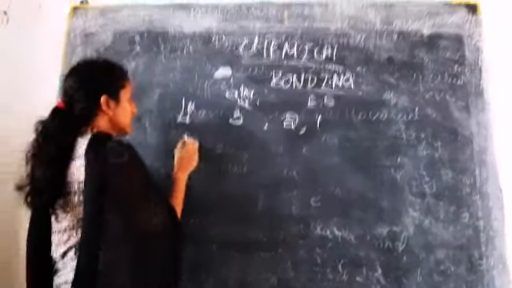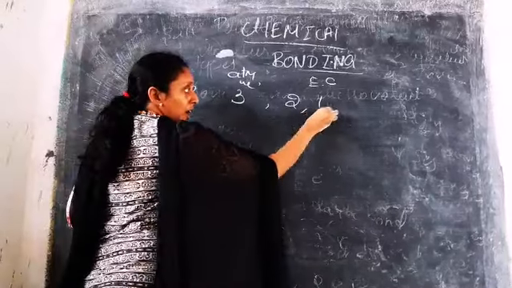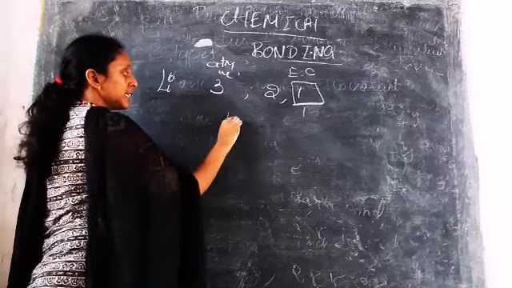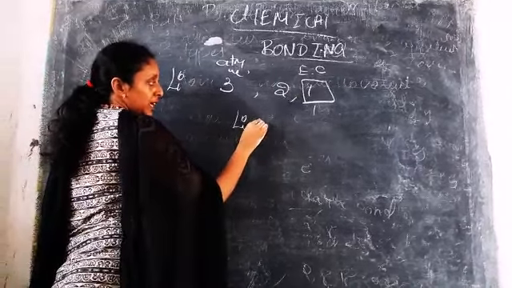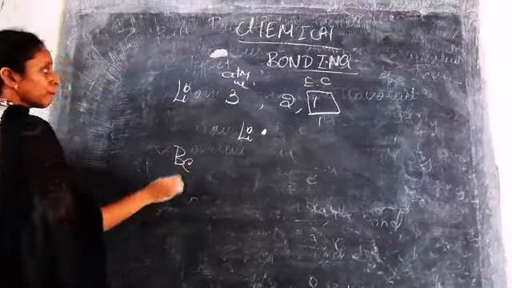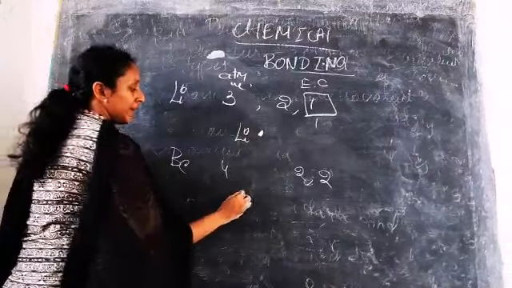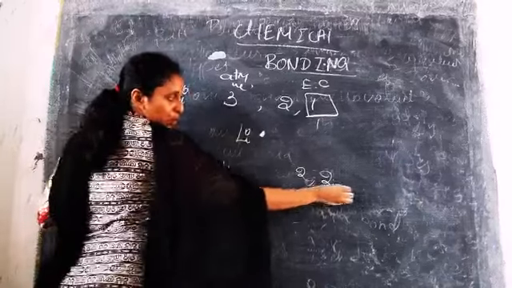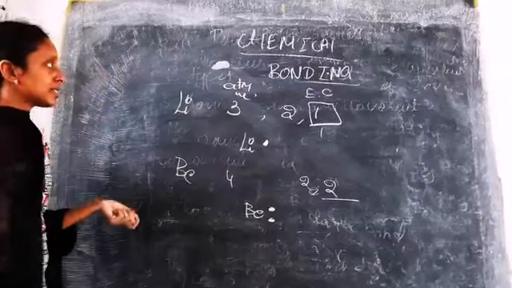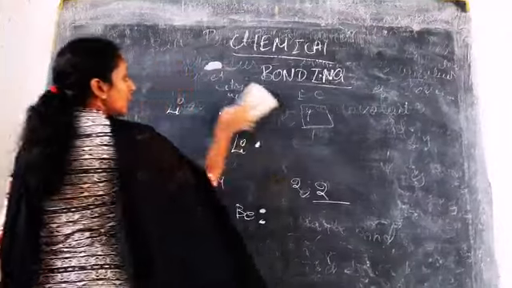A Lewis dot structure is nothing but taking the electrons in the outermost shell. Lithium has one electron in the outermost shell, so it is represented like this. For example, beryllium has atomic number 4, electronic configuration 2, 2. Beryllium's dot structure has 2 electrons in the outermost shell. So these are the Lewis structures.